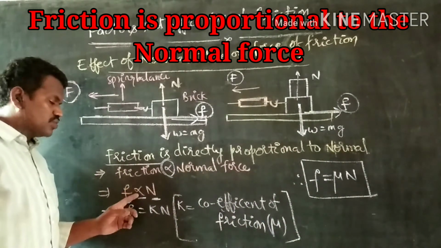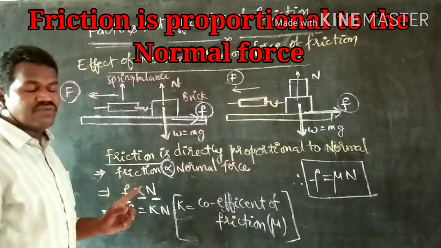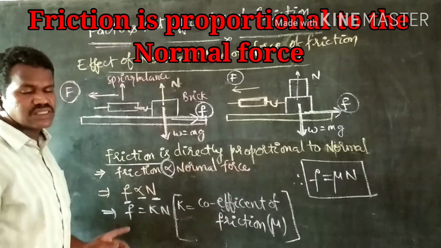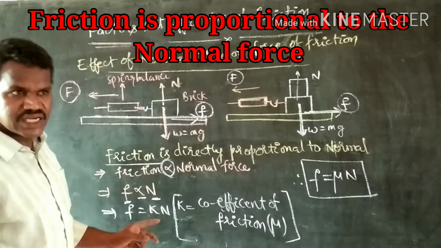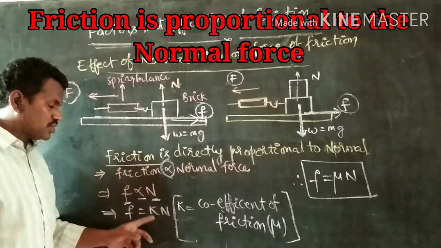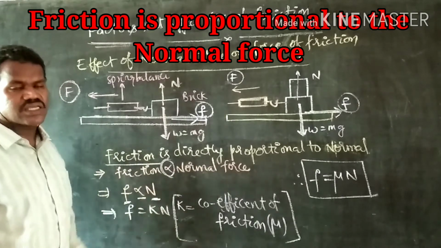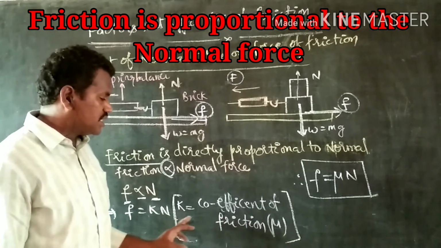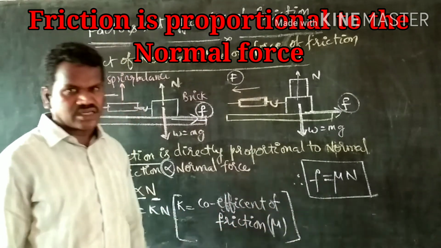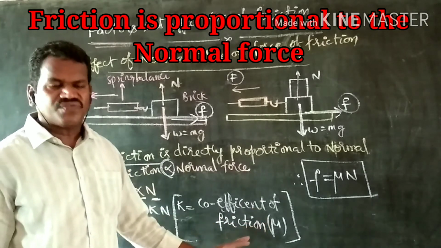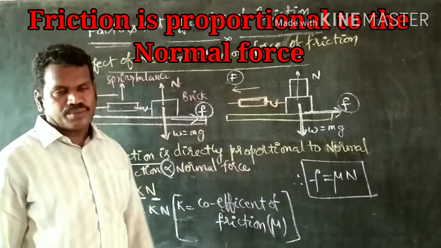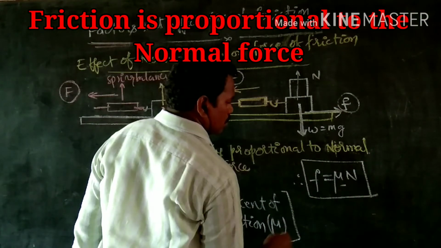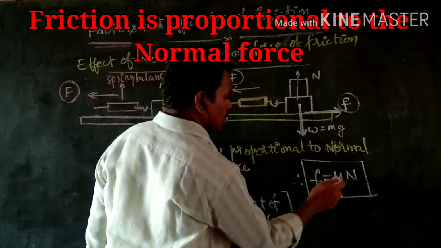As I already said, to remove the proportionality between the two variable physical quantities, we should introduce the symbol equal and a constant. This is a mathematical relation as we discussed in the early videos. So small f is equal to k into N. What is this k? k is a constant. Every constant has certain names. Here the name of k is coefficient of friction. Coefficient of friction is represented by the letter mu. This symbol is mu. Now instead of k we should write the symbol mu. Now the formula becomes small f is equal to mu N.